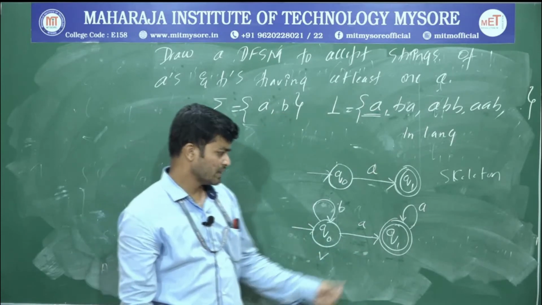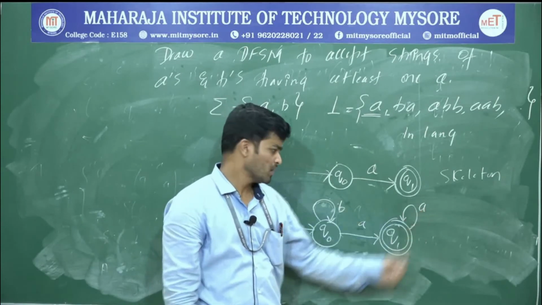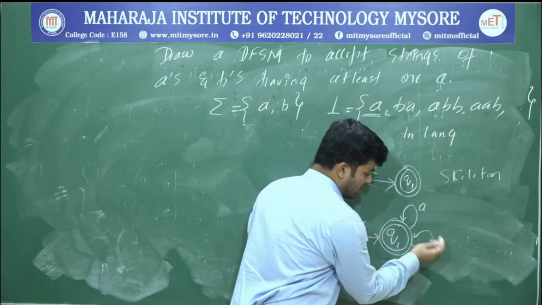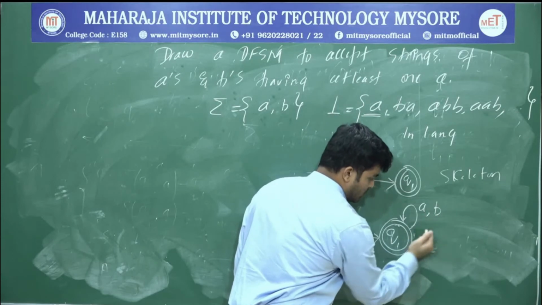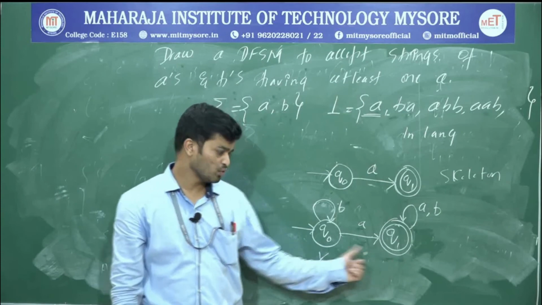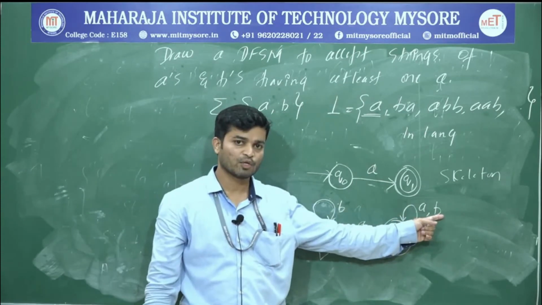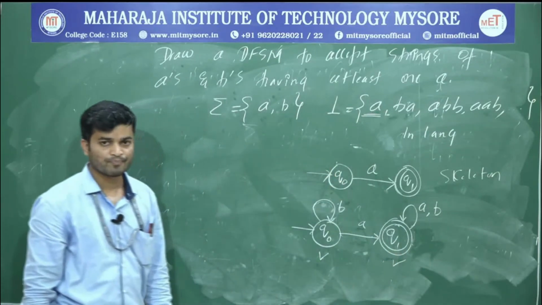So how to write that one? Observe here, already I have 1A. If there are n number of A's, I don't have any problem. Even if you have 10 B's, you can write a loop one more time, or you can combine these two by just writing a comma. For both A as well as B, you can write a loop. Now observe q0, there is a path for A and B. Observe q1, there is a path for A as well as B. Therefore, this is also over.